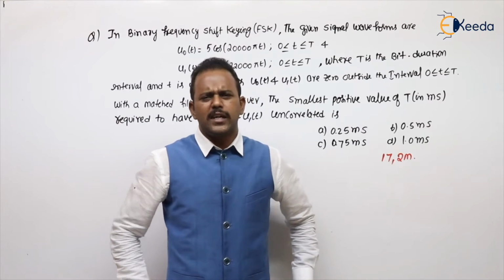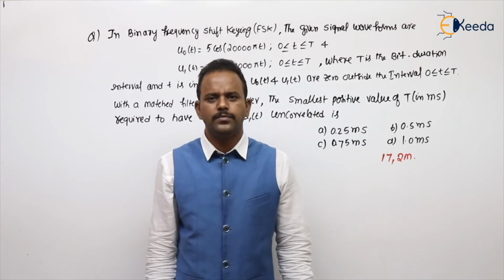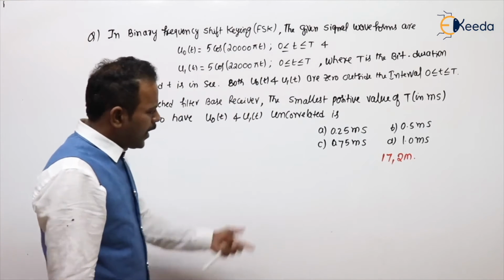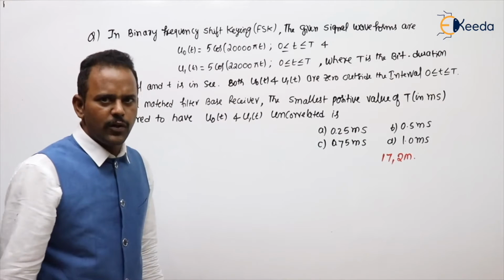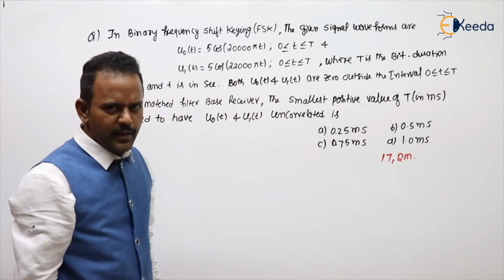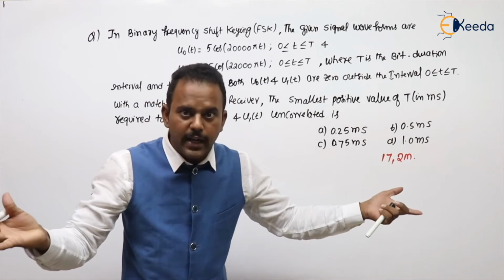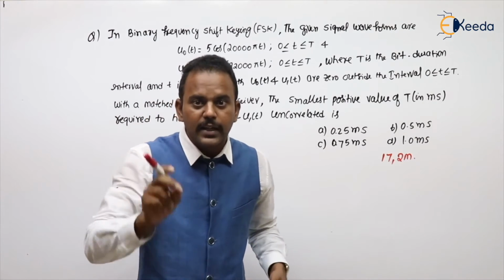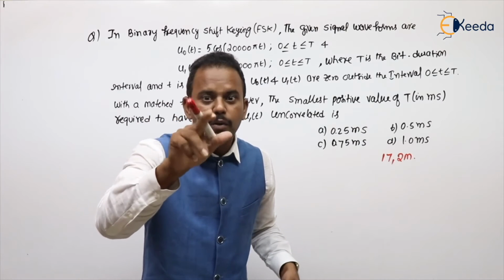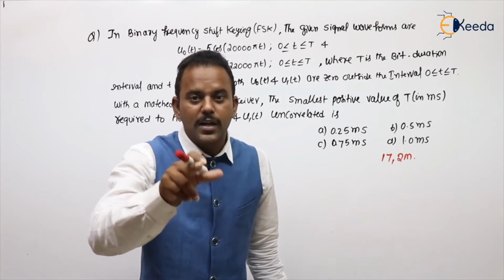Different organizations have given different answers. Let's listen to my answer. My option is different. Of course, this was asked in 17 GATE for 2 marks. What are they saying, sir? Uncorrelated, sir. What is the condition, sir? When can you say signals are uncorrelated, there is no correlation. See here, the signals are orthogonal, sir. If the signals are orthogonal, those are uncorrelated.